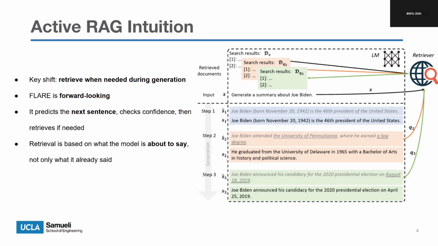So the most important idea is this. FLARE retrieves based on what the model is about to say, not only what has already been said. This is why the paper calls it forward-looking. It actively decides when to retrieve and what to retrieve, instead of relying on a one-time retrieval at the beginning.